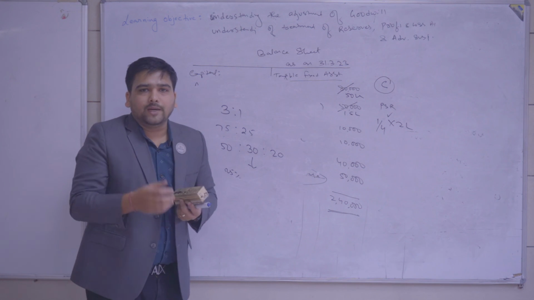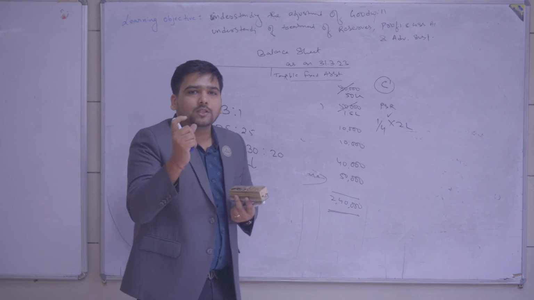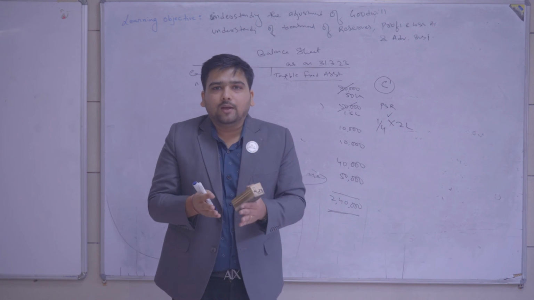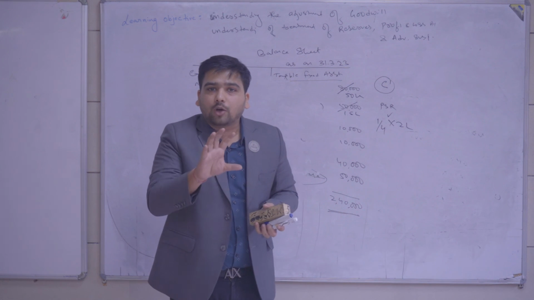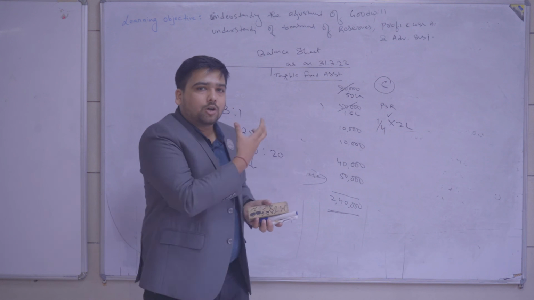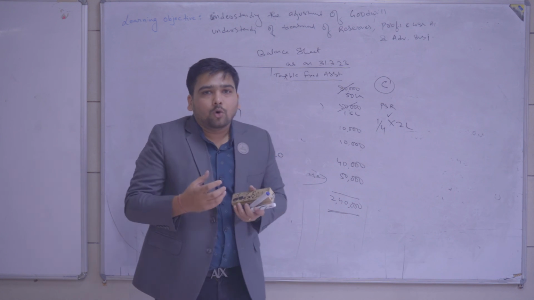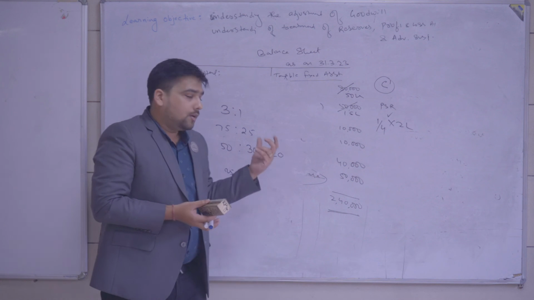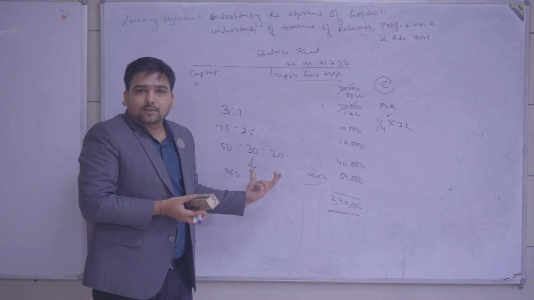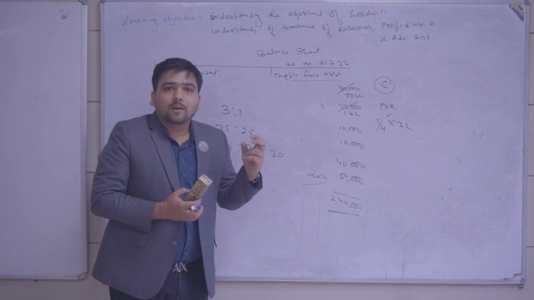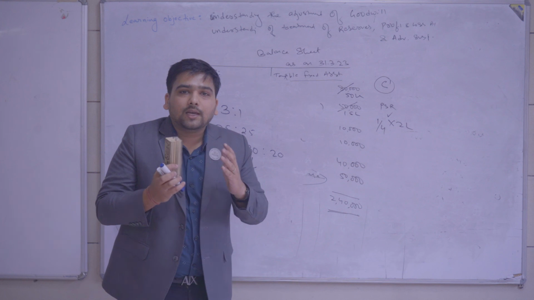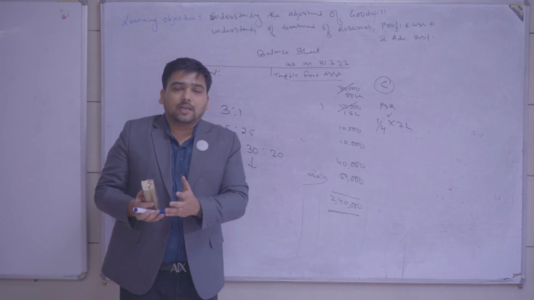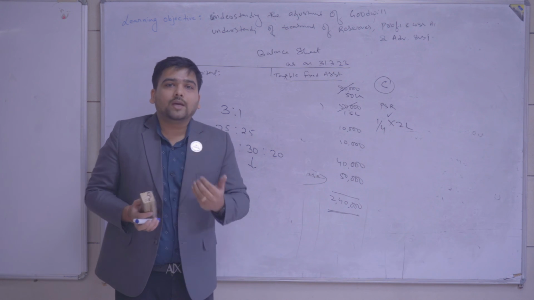So how will the goodwill be adjusted? Who is gaining out of this future distribution of extra profit? The goodwill which we have earned today, the goodwill which we are having today, we are talking about the self-generated goodwill which is not appearing in the balance sheet, of course. So who will gain out of this self-generated goodwill? The gain will be coming to gaining partners, who are not only the new partner, but whoever is gaining here. Gaining partners will gain and sacrificing partners will lose. So how can we adjust the goodwill?